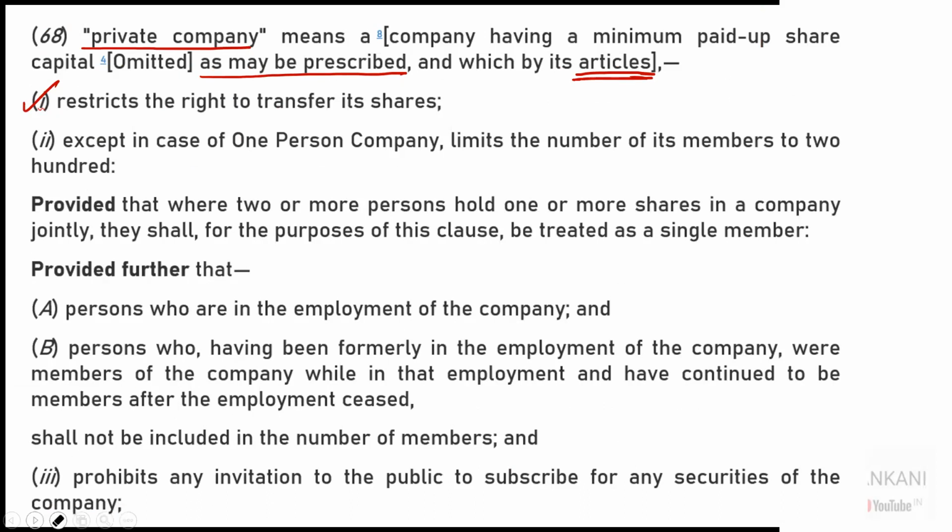Then except in case of one person company. As I said, one person company is also a subset of a private company. So in that case, you'll have only one member. But in case of other than OPC, it limits the maximum number of members to 200.